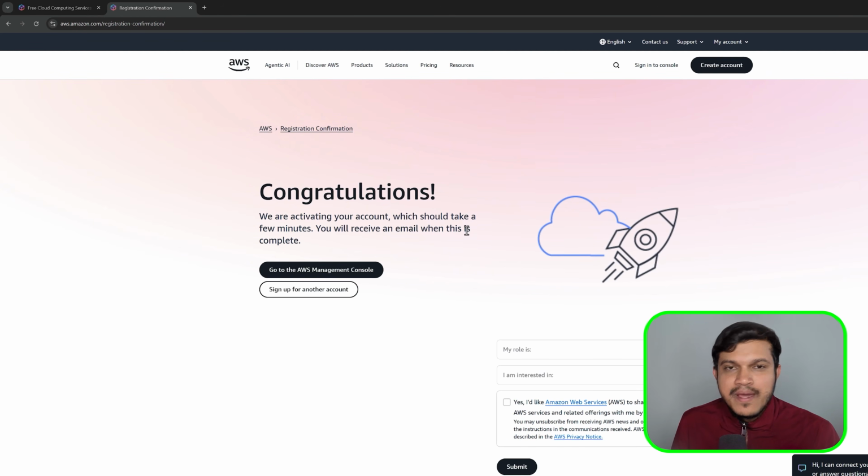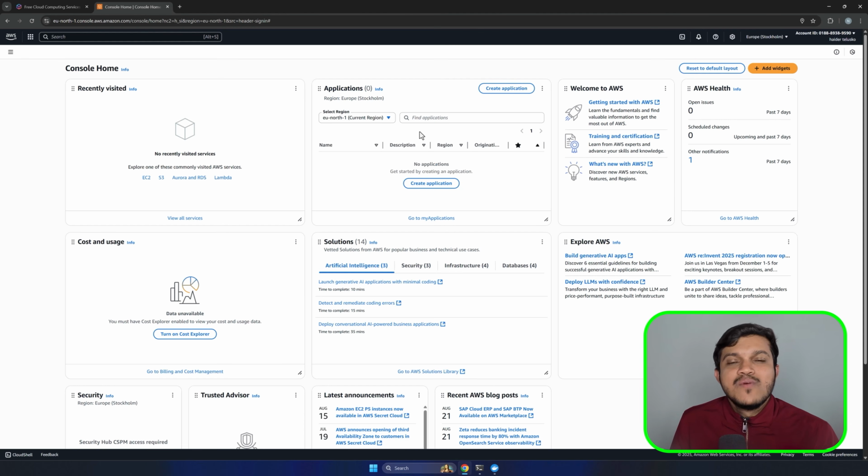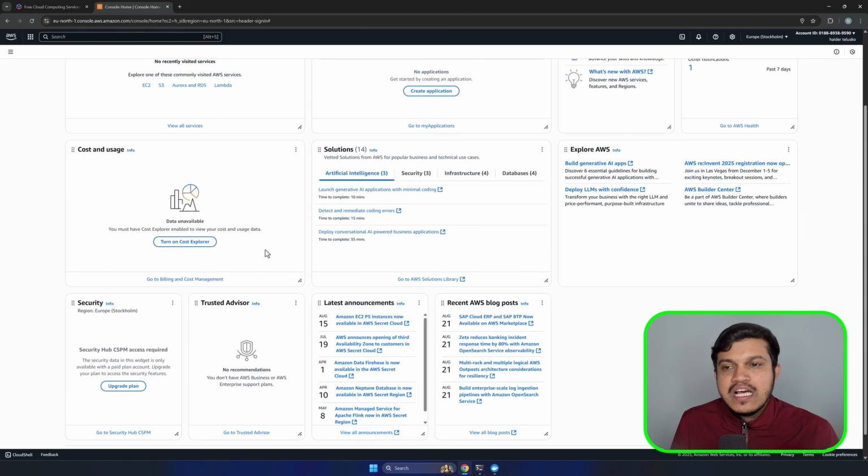Once you receive the email, you can just click on this, and again we have an option of sign in to console, and we may have to sign in with the required details, right? Whatever details we have given, the email ID and password, the same thing you may have to give and log in. You'll be able to see the dashboard which you can see on your screen, right?